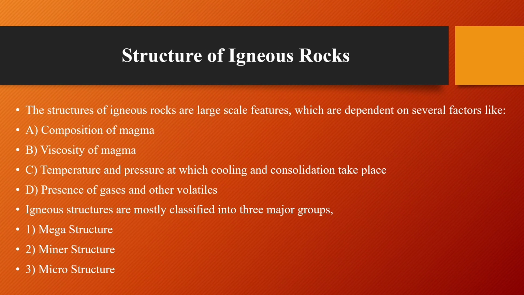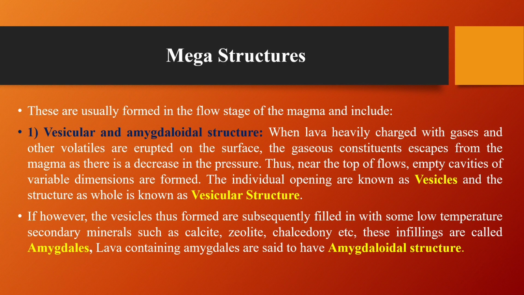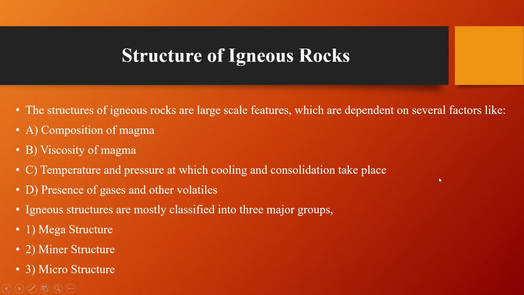Then we will move to the structure of the igneous rocks. The structures of igneous rocks are large-scale features which are dependent on several factors like composition of magma, viscosity of magma, the temperature and pressure at which cooling and consolidation take place, the presence of gases and other volatiles. The igneous structures are commonly classified into three major groups: megastructure, minor structure, and microstructures.